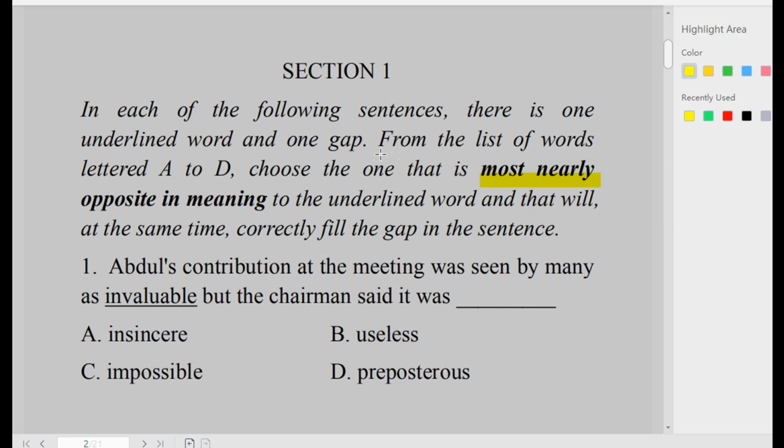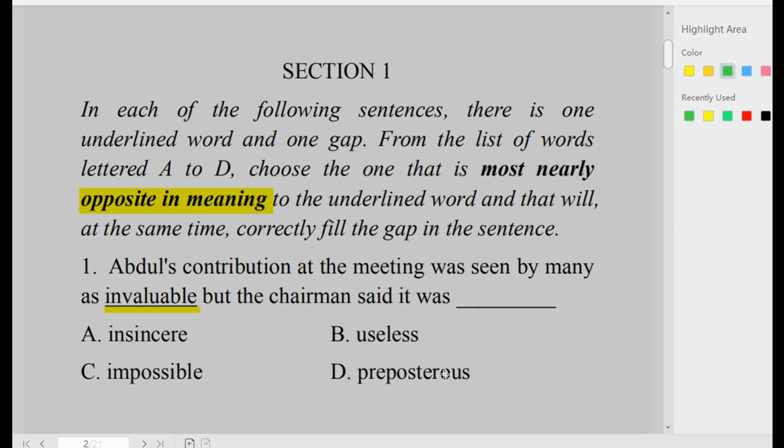So we are looking for the word that is opposite in meaning to the underlined word. Let's begin from number 1. Number 1 says, Abdul's contribution at the meeting was seen by many as invaluable, but the chairman said it was dash. Invaluable is underlined. So we are looking for the opposite of invaluable. In the options, we have insincere, useless, impossible, preposterous.